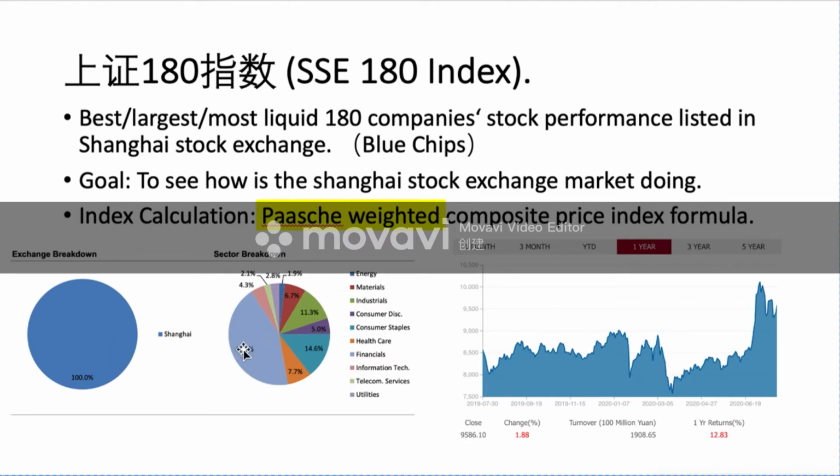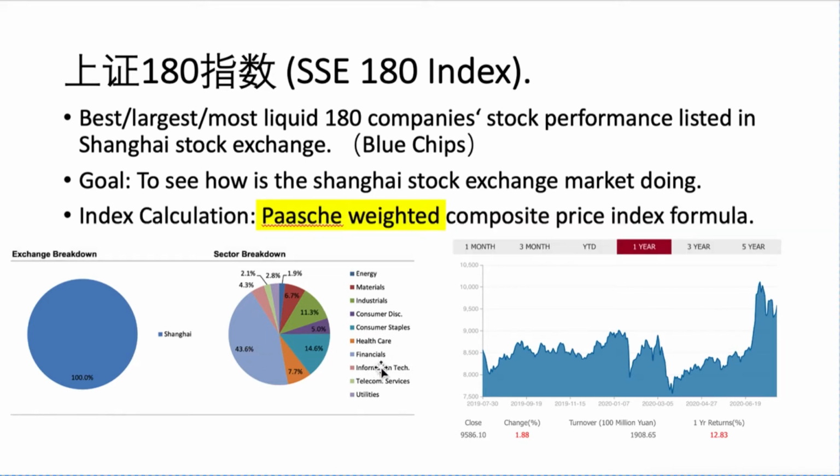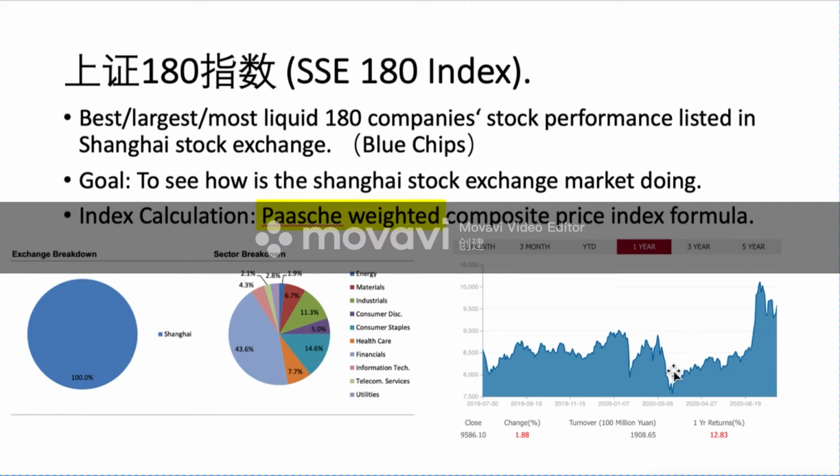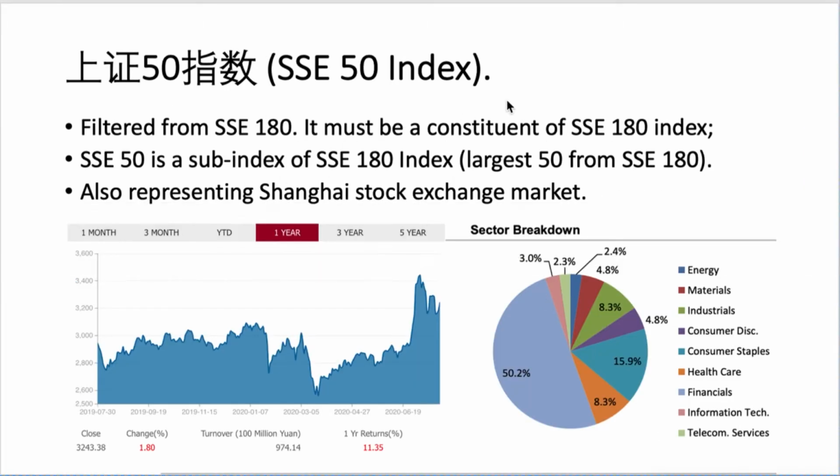Almost 44% is from financial companies, 15% is from consumer staples companies, and here is industrials.